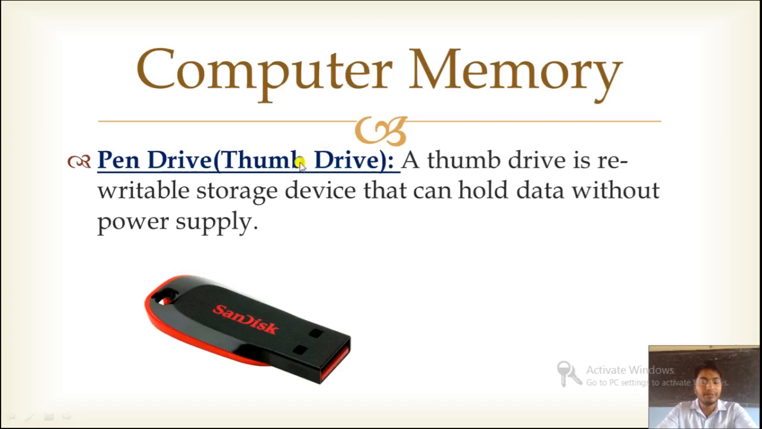Now thumb drive. Thumb drive is also called pen drive. This can be asked in your examination, so please learn. A thumb drive is a rewritable storage device. That means we can delete the data from the pen drive and store again and again. It can hold data without power supply. We can use it simply by plugging into the CPU, store the data and carry it anywhere. Understood?